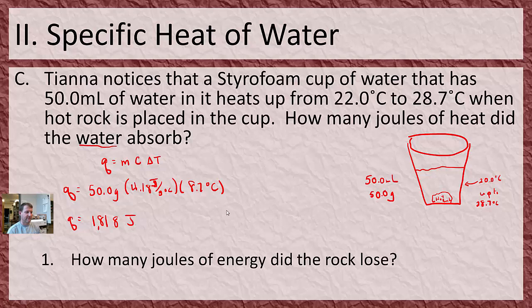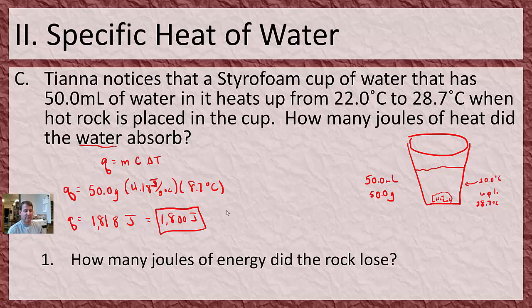Now, when I look at sig figs, I've got 3 sig figs here, 3 sig figs here, 2 here. So really, this should be expressed as 2 sig figs of 1,800 joules. And that's my answer. Now, that's how much energy the water absorbed, right? But how many joules of energy did the rock lose?